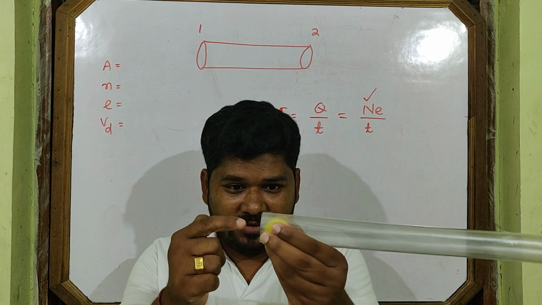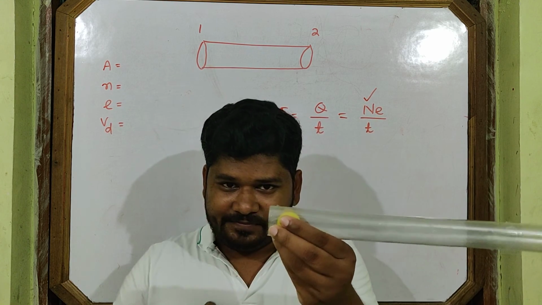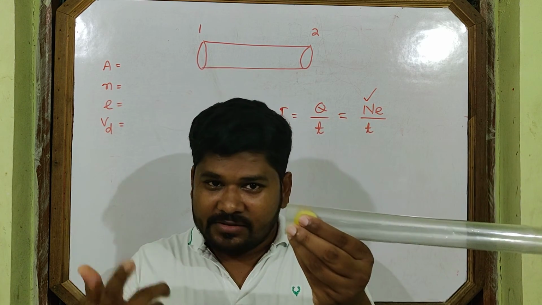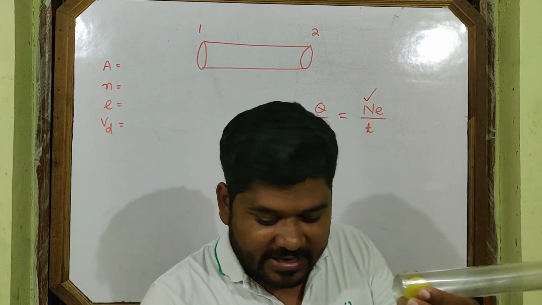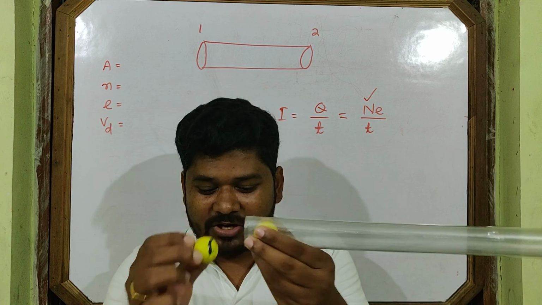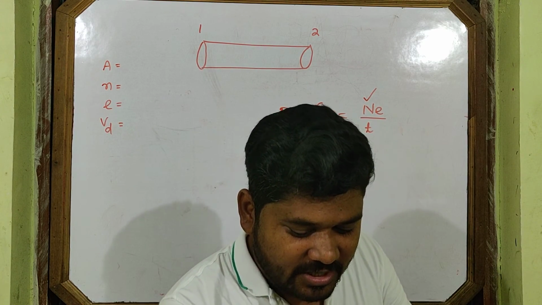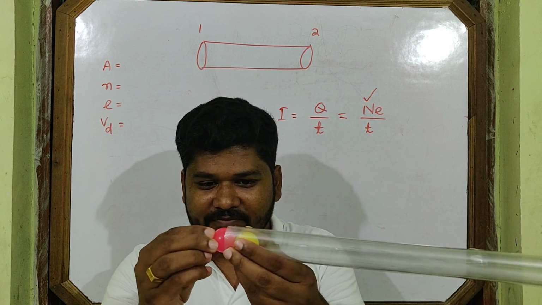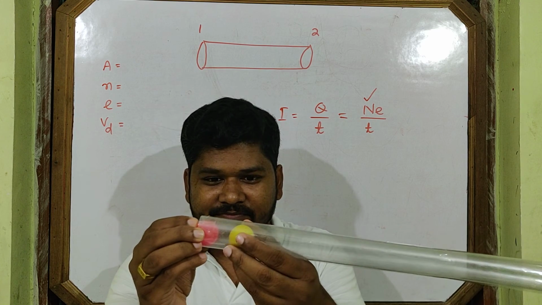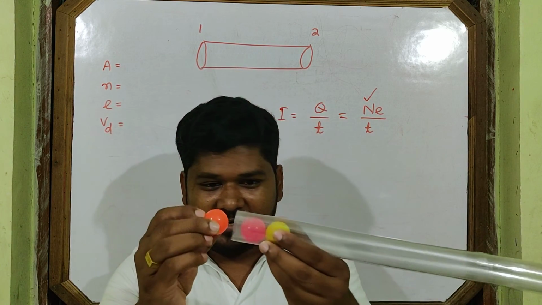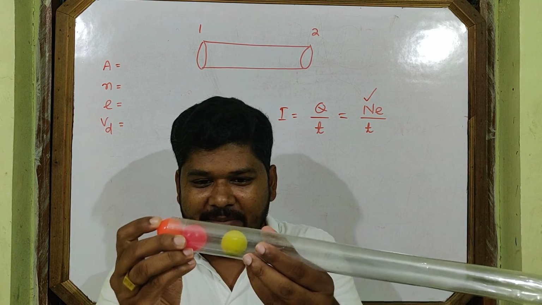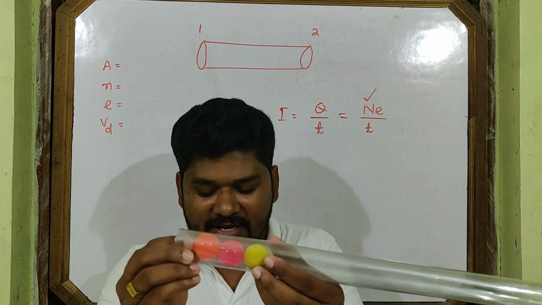When the stopwatch is on, one electron enters. The time is running. After that, another electron enters. Let's take another electron, just following it. Time is running. Again another electron enters, then another.